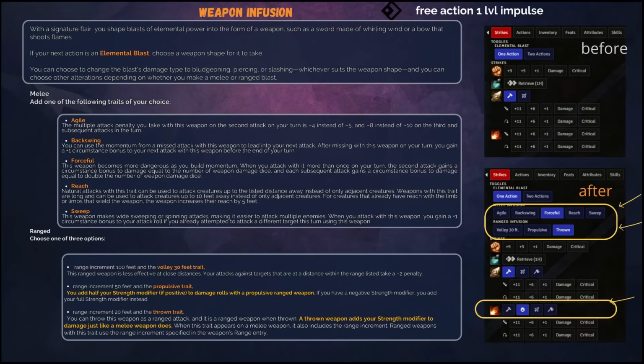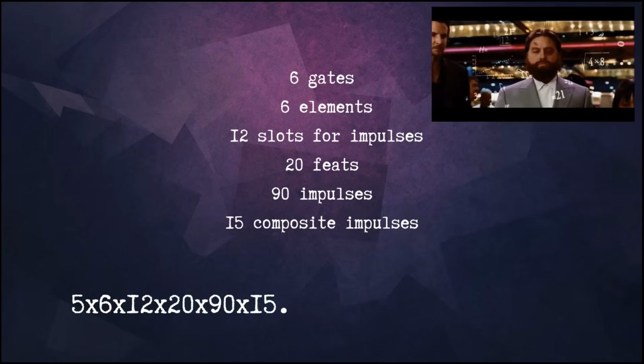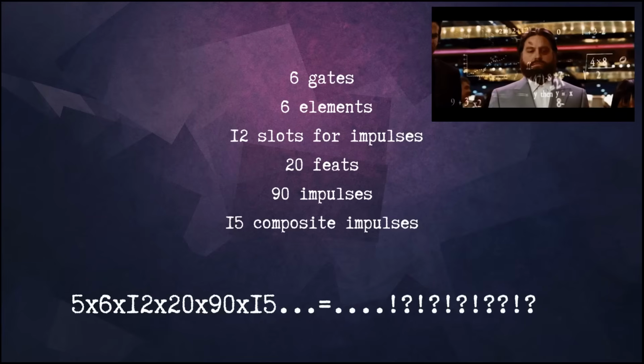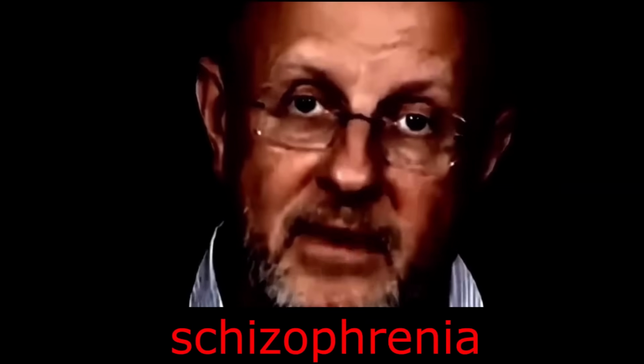I also would like to say that the kineticist has 6 gates, 6 elements, 12 slots, 20 feats, 19 regular impulses and 15 composite impulses, and I was trying to calculate the number of possible builds that a kineticist could create, and during this calculation I felt like I was getting close to something, something was popping in my head, but eventually I gave up on time because it was schizophrenia.